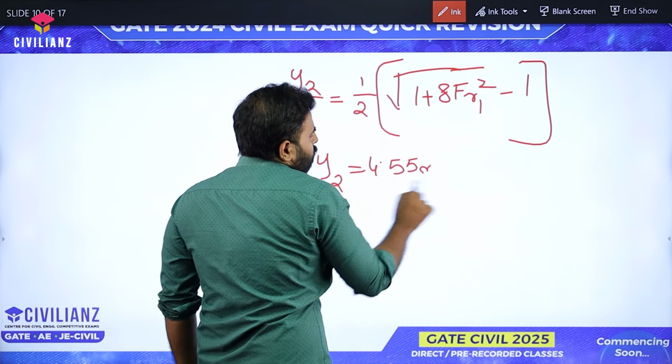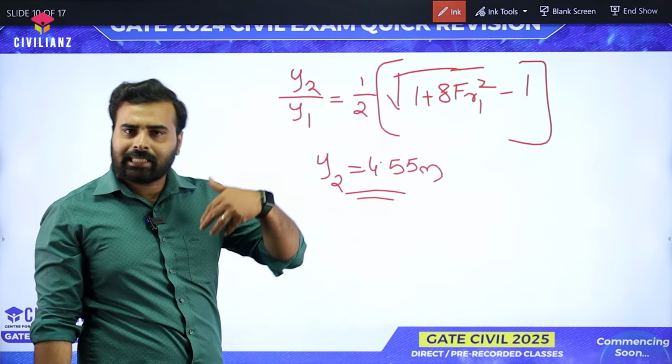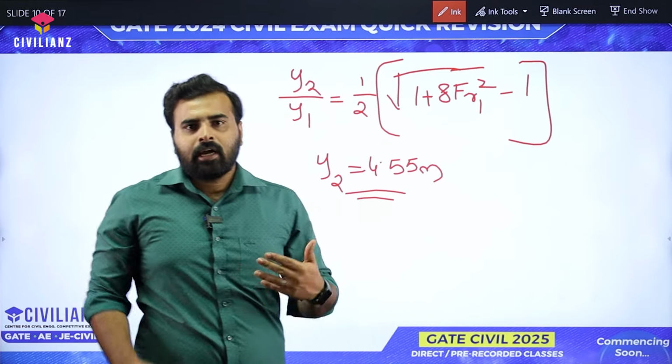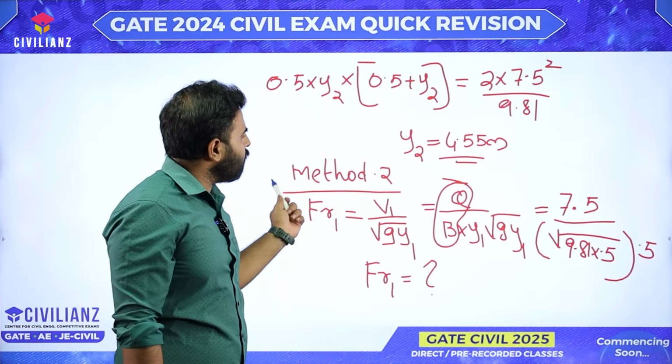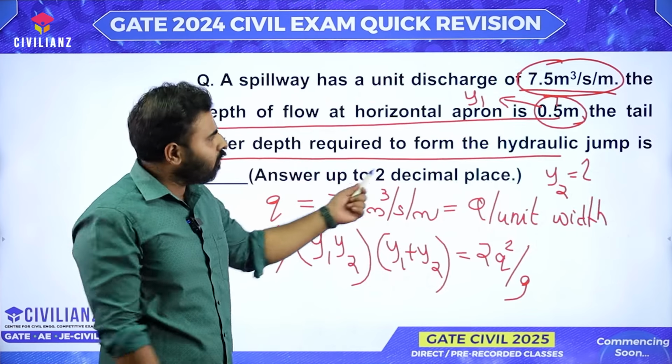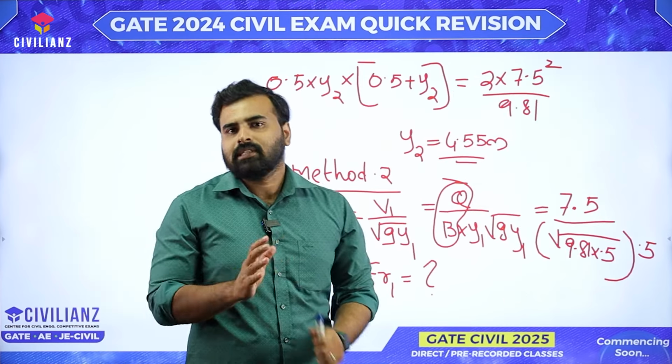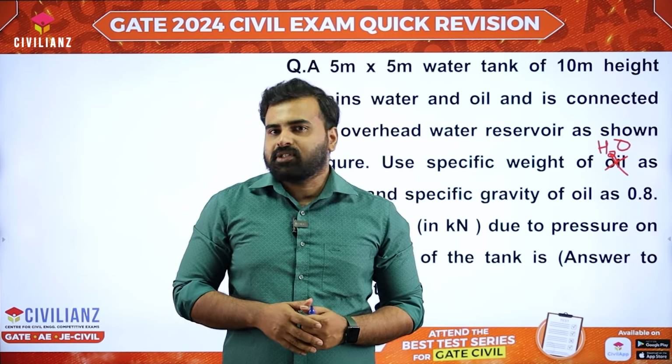So both the methods are possible. You can get a similar answer in both the methods. There is no right or wrong way of choosing it. If you are convinced with the first formula, you can use method 1. If you are convinced with the second one, you can use the second. Okay, now let's move to the last question.